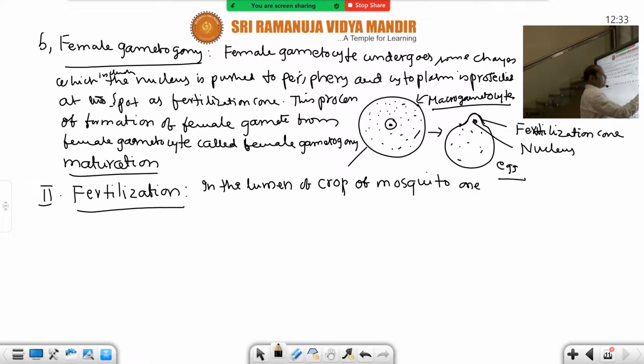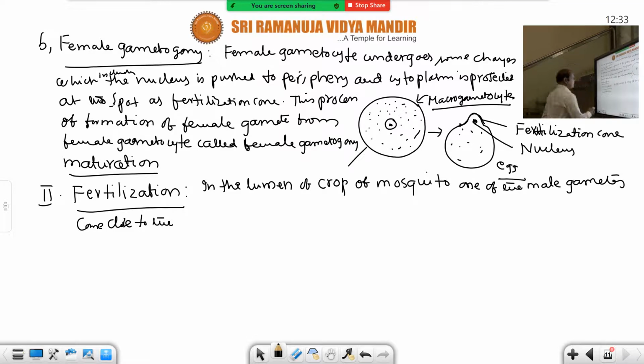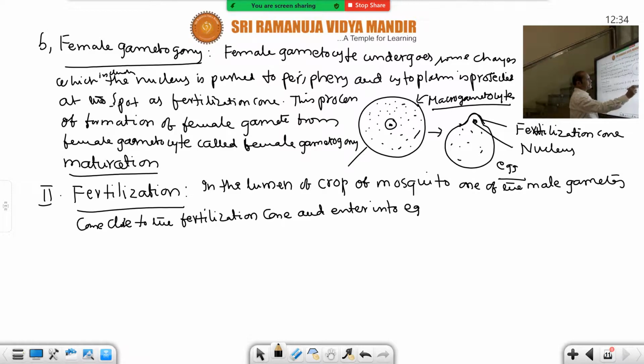In the lumen of the crop of the mosquito, one of the male gametes, out of 8, comes close to the female, close to the fertilization cone. That is why it is called the fertilization cone. That can be identified by the male gametes close to it. And it enters into the female gamete, into the egg. So entry of the sperm, the male gamete, into the egg takes place now.